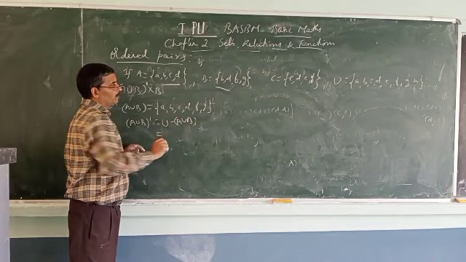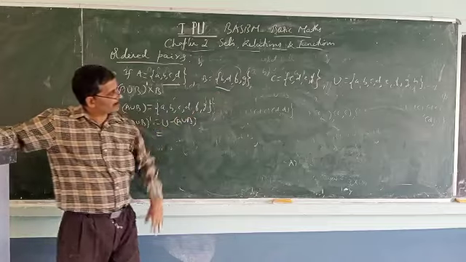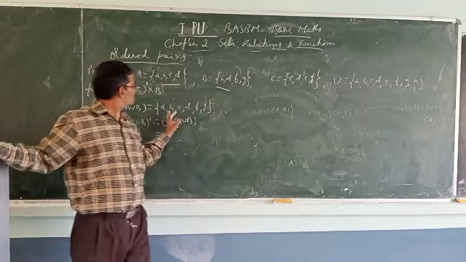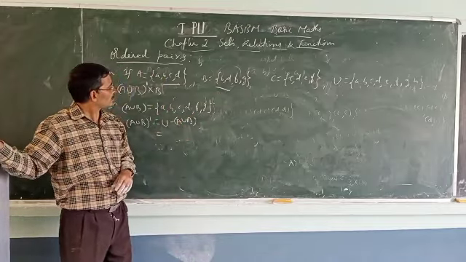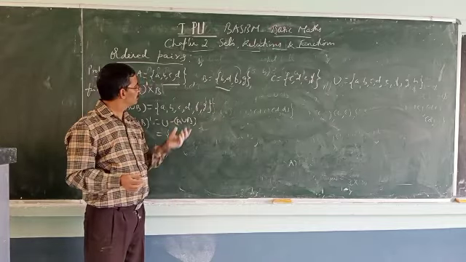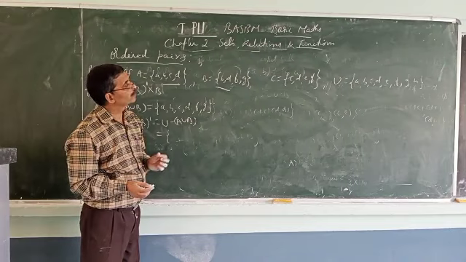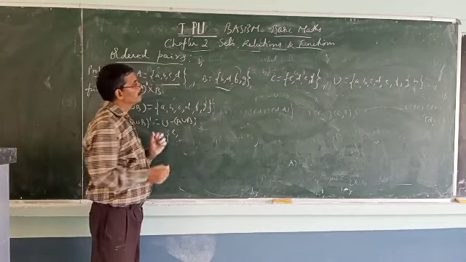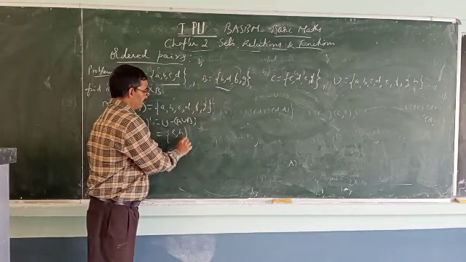So U is A, B, C, D, E, F, G, H. Remove the elements of A union B. What is remaining? A, B, C, D are removed, so E is remaining and H is remaining. Correct? Check it.